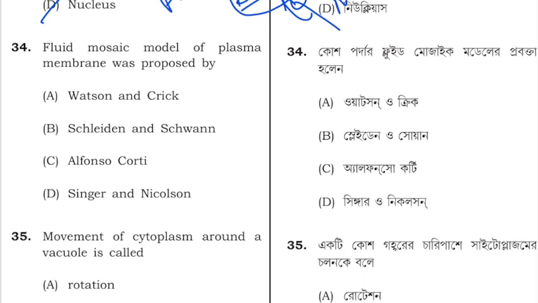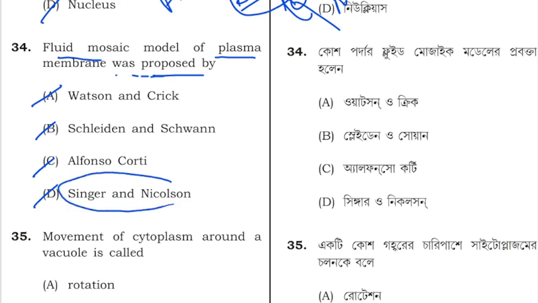Next question is, the fluid mosaic model of plasma membrane was proposed by whom? Watson and Crick, Schleiden and Schwann, Alfonso Corti, or Singer and Nicolson? So the correct answer for this question is Singer and Nicolson, who proposed the fluid mosaic model of plasma membrane. So option D is correct.